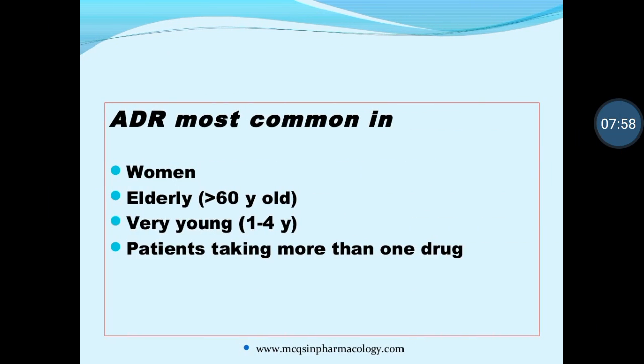Then adverse drug reactions are most common in certain types of people. First, women. Women are very susceptible to adverse drug reactions due to the more complicated hormones present in the woman's body. Second, elderly patients, who are more than 60 years old.